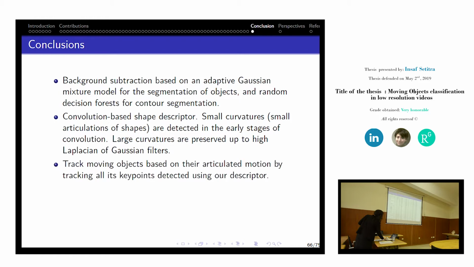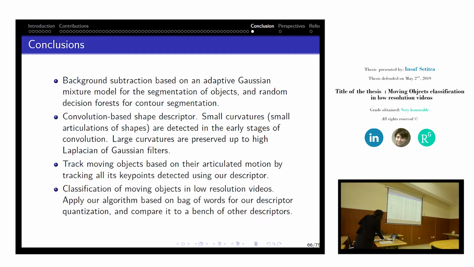Our third contribution is to track moving objects based on their articulated motion. Indeed, an object is tracked by tracking all its key points detected using our descriptor. The approach allows for trajectory generation using graph theory. This contribution handles cases of fragmentation and merging, present in most tracking situations.